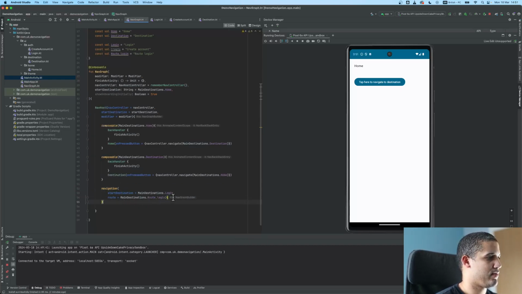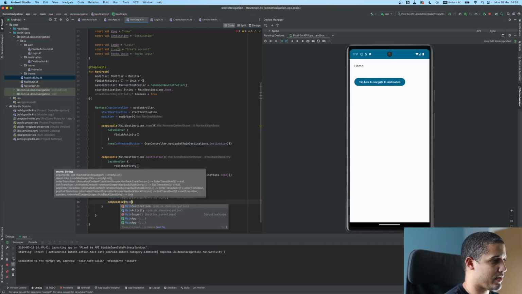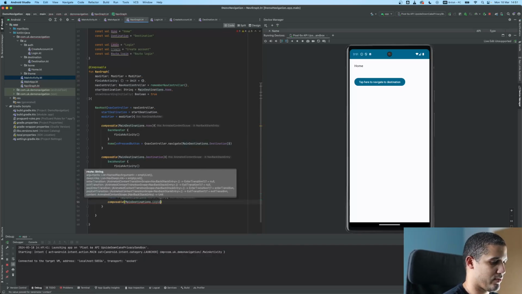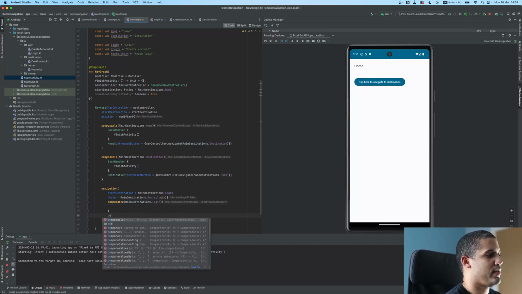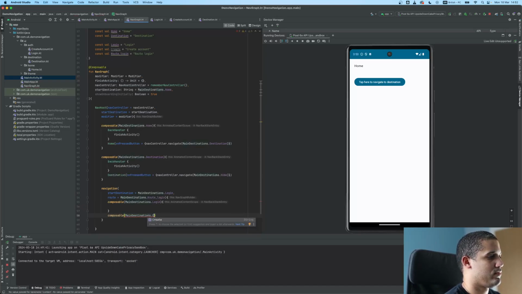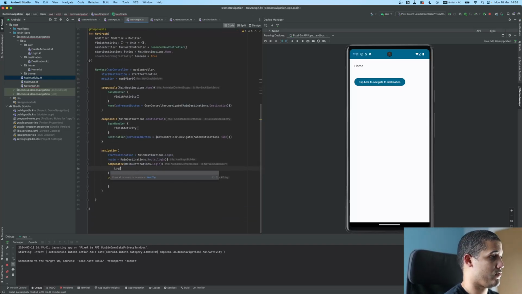And within our navigation now we add the composables that we need. So we need two composables. We need a composable that is going to be the login, and we need another composable that is going to be the create account. Create and login, and that's it. So in here we add login, and it has login already created.